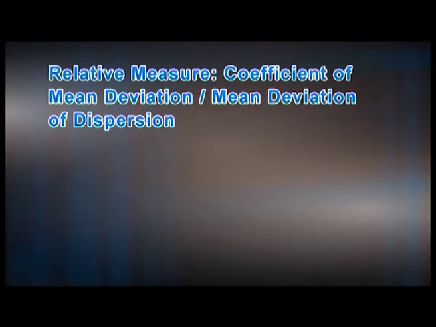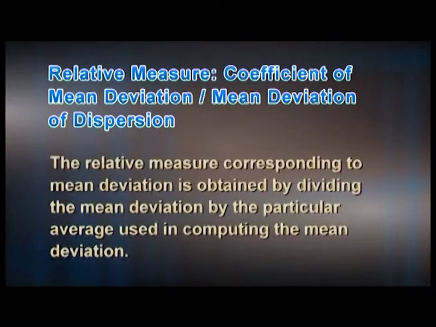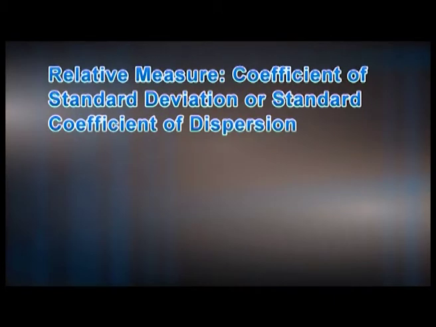Relative measure, coefficient of mean deviation or mean deviation coefficient of dispersion. The relative measure corresponding to mean deviation is obtained by dividing the mean deviation by the particular average used in computing the mean deviation.